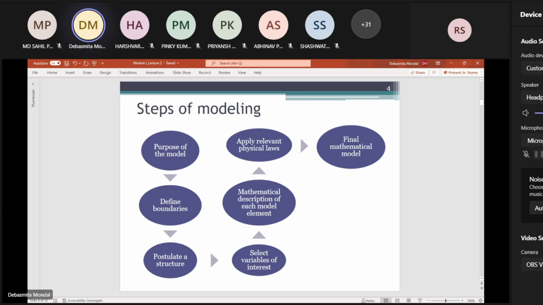Every one of the blocks, and then based on that mathematical modeling, you have to apply certain physical laws. Like if it is an electrical system, then you will be applying Kirchhoff's law. If you are dealing with a mechanical system, then you will be applying physical laws such as Newton's law, whichever is applicable for your system. And then finally you have to combine everything together and get the final mathematical model.